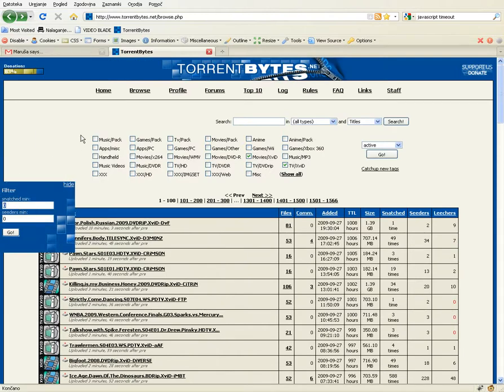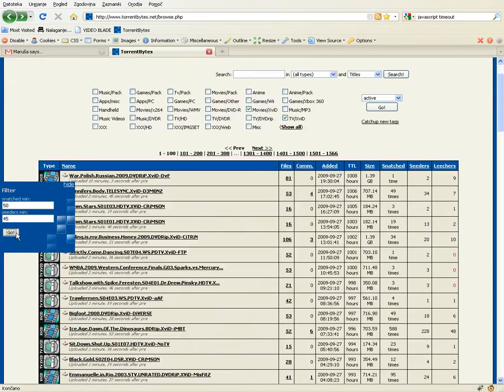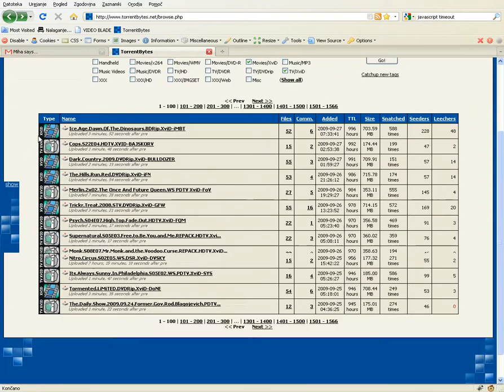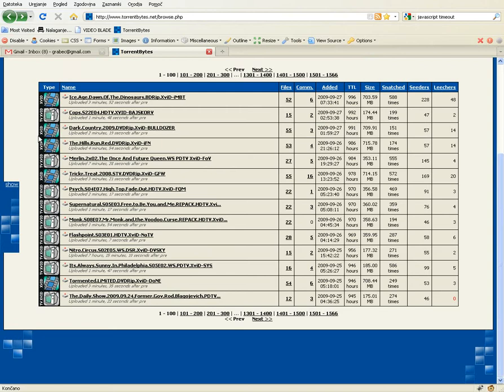Here I can specify, show me only the torrents that are snatched at least 50 times, for example, and show me only the torrents with, for example, 45 seeders. And here we have a new list that has only the interesting torrents.